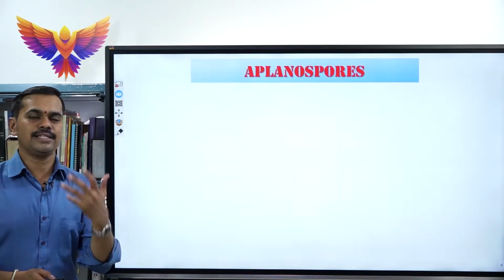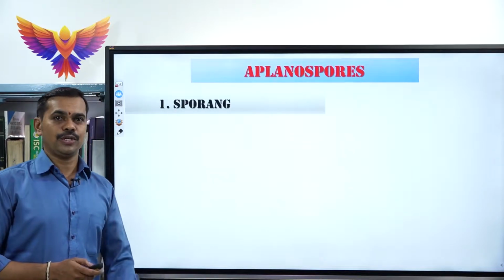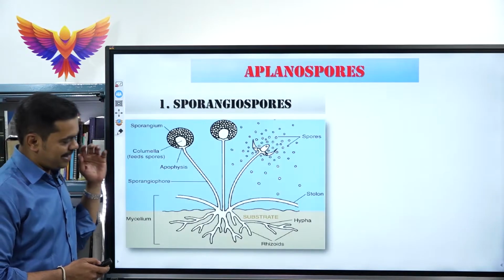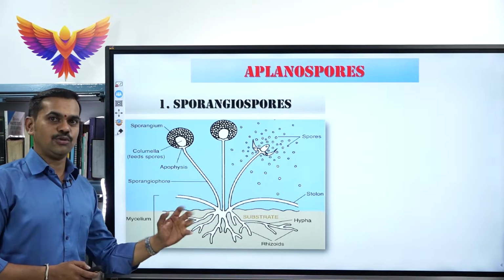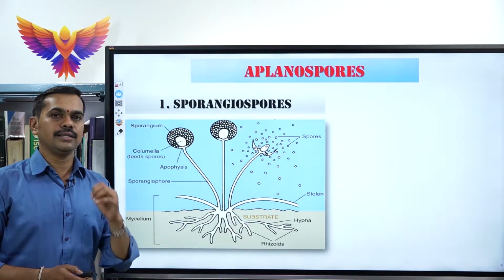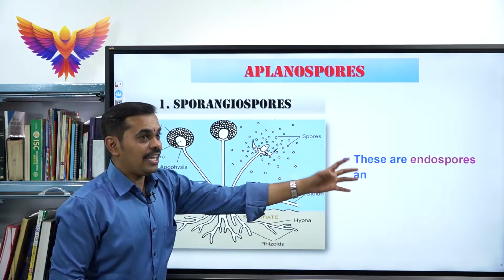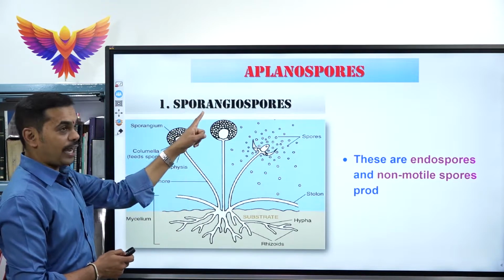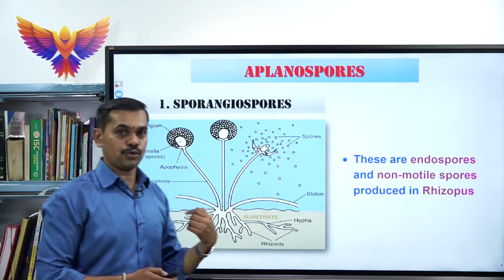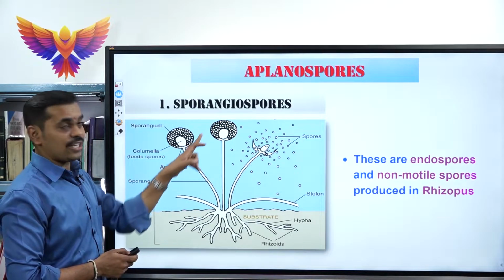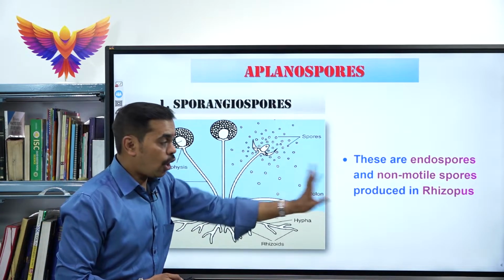In which organism are the sporangiospores produced as asexual reproductive structures? The best example is again Rhizopus. Rhizopus is commonly called bread mold. These are the endospores. Sporangiospores are endospores because they are produced inside the body of the Rhizopus. And they are non-motile spores.